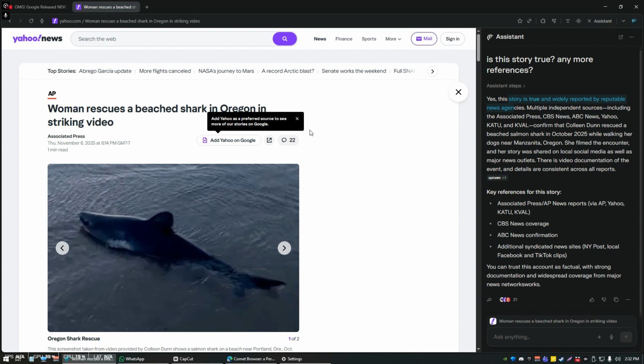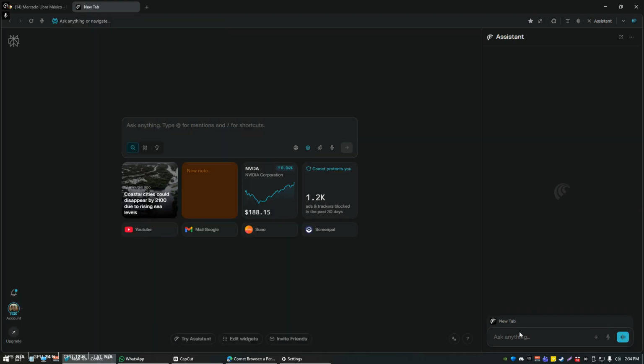Now, that is cool. What is cooler is when you want it to help you take over your browser and basically control your browser for you in an agent-based, intelligent way that's capable of multiple steps. So a classic example is, take over my browser. That's what you say: take over my browser.